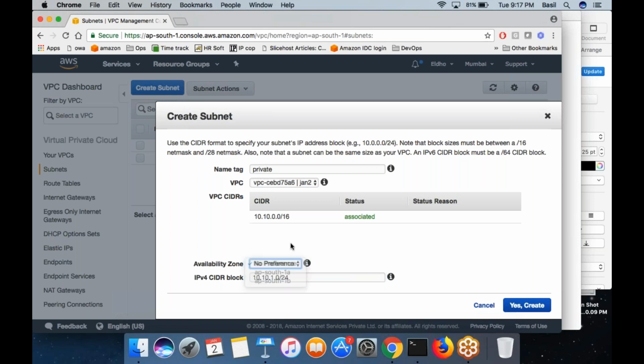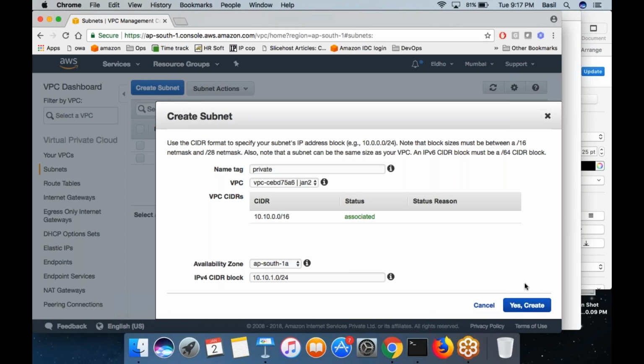And every subnet falls under one availability zone. You can choose in which availability zone the subnet will be created. In Mumbai, there are 2 availability zones, right? In different regions, there are 2 or more availability zones. In Mumbai, there are 2, AP South 1A and AP South 1B. So I want this particular subnet that I am creating, the private one, to be created inside this particular availability zone. Then click on the create button.